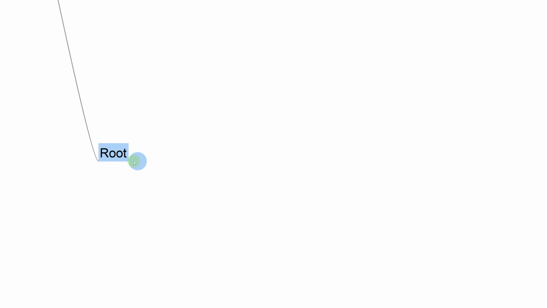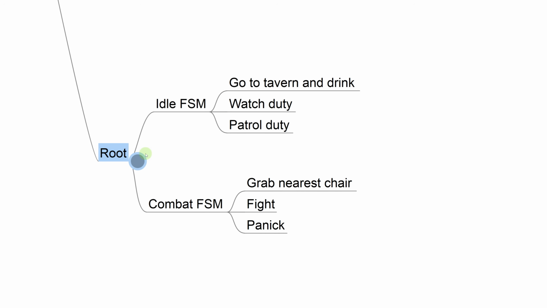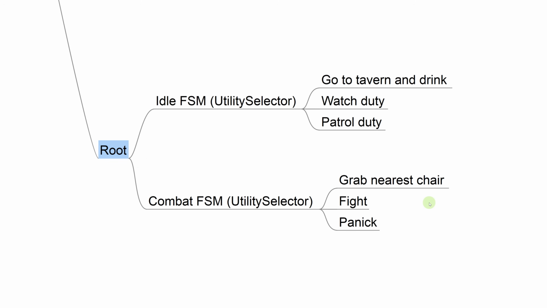In our behavior tree system, we could create a finite state machine task that could totally work. However, we've already implemented something that works like a finite state machine and could even work better than a state machine in some cases. And that is a utility selector. Indeed, we could use a utility selector like a finite state machine instead of defining transitions like we would do in a regular finite state machine. Each state would define their utility and the selector will transition to the state with the highest utility. So we get the simplicity of FSMs with the cyclic behavior, and we build on top of what we already have.